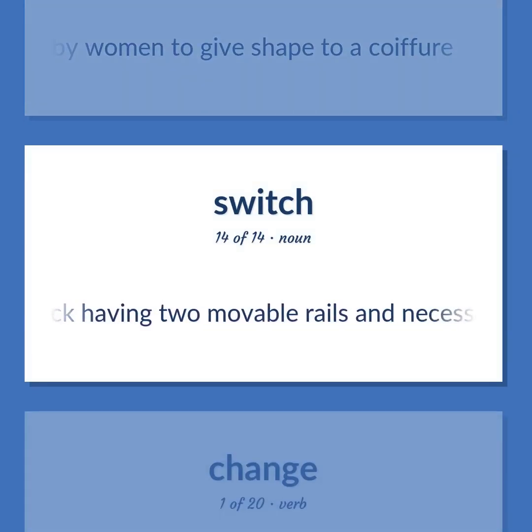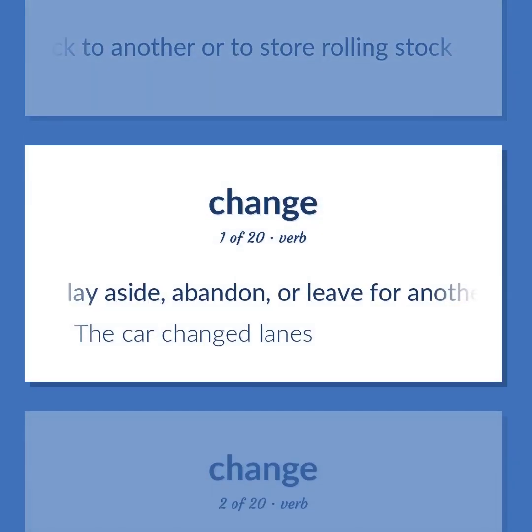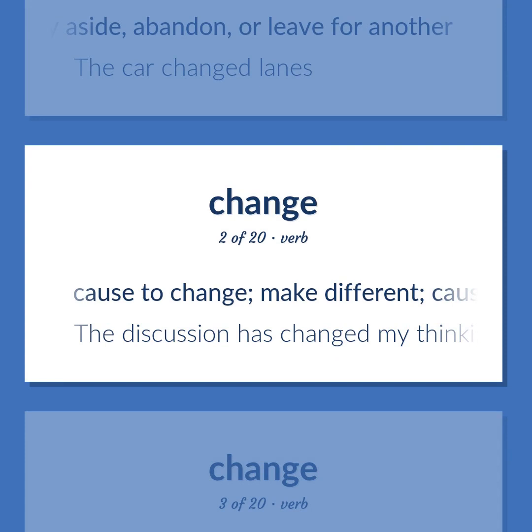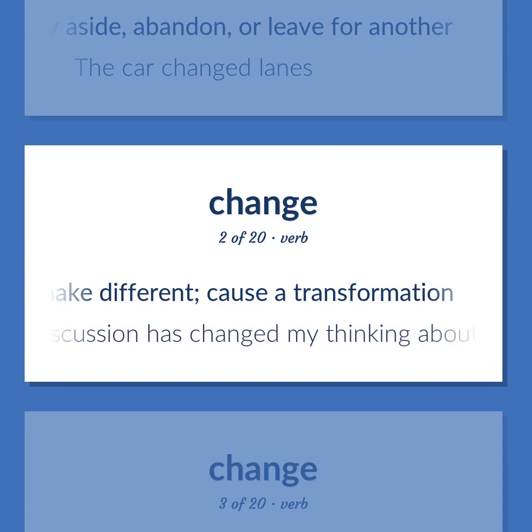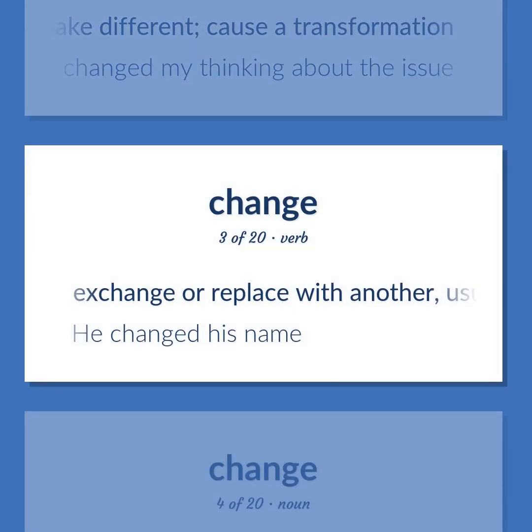Railroad track having two movable rails and necessary connections, used to turn a train from one track to another or to store rolling stock. Lay aside, abandon, or leave for another. The car changed lanes. Cause to change, make different, cause a transformation. The discussion has changed my thinking about the issue. Exchange or replace with another, usually of the same kind or category. He changed his name.